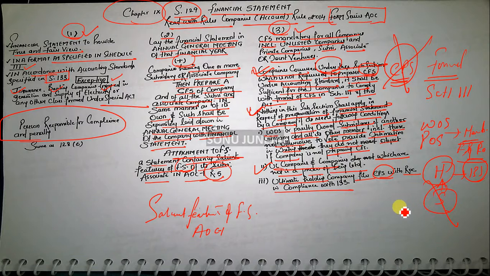Let's say there are multiple subsidiaries, five subsidiaries, each with its own subsidiary, and the ultimate holding company files the statement with ROC in compliance with 133, then it's all good. They need not further comply with section 129 for preparing consolidated financial statements.